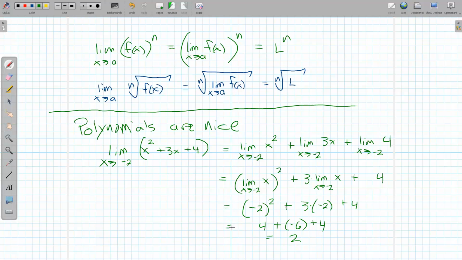And so I mentioned the other day, a lot of times with limits, we cheat by plugging in the number. And it turns out these limit laws give us tools to cheat, essentially. So oftentimes, I'm not going to write all of these steps down. I'm just going to try to evaluate at the given number and see if it exists. And yeah, 2 definitely exists. It's a number.